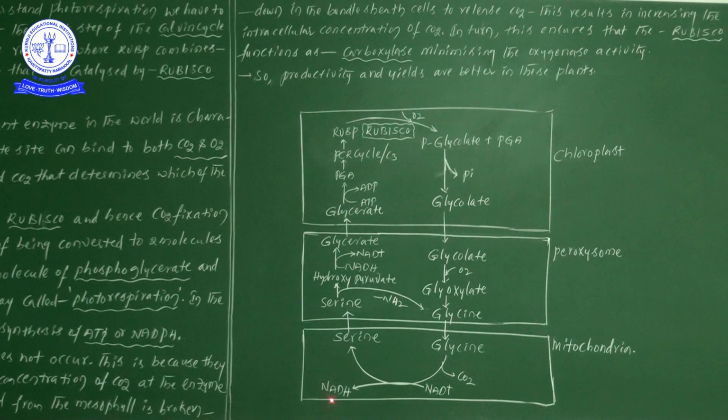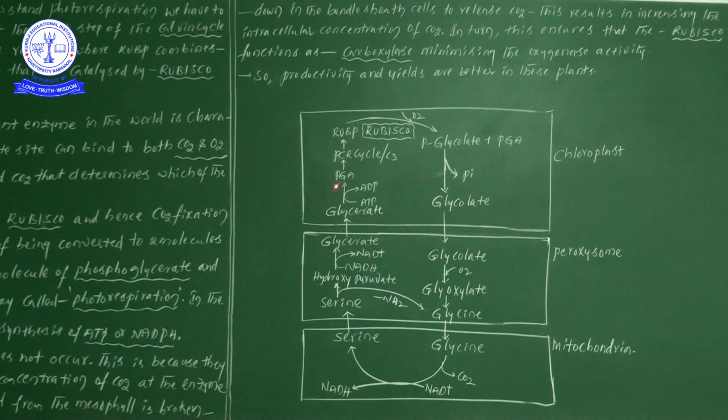Here the NADH is oxidized again into NAD plus. At that time hydroxypyruvate is converted into glycerate. The glycerate formed in the peroxisomes enters into the chloroplast. By utilizing ATP, the PGA molecule, phosphoglyceric acid, is formed.